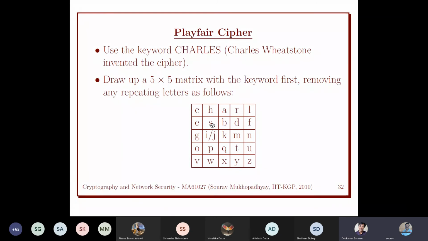EB may be S and then D, SD. EB, so they are in the same row. So there is no question of a column here. So EB will be S, and for B it is D. But if it is, say, ES or EF, we have to do the circular one, so SE kind of thing.